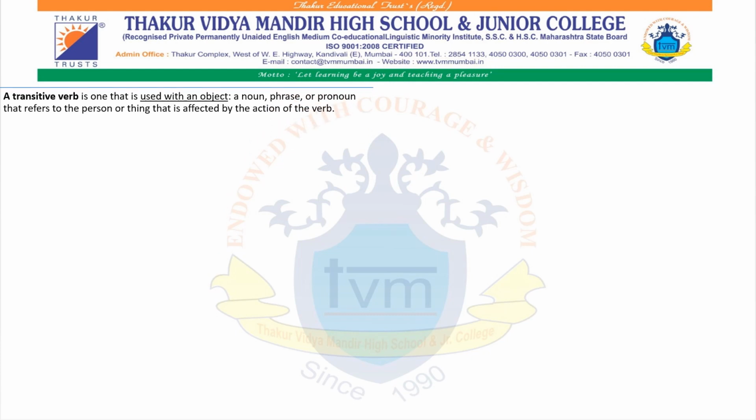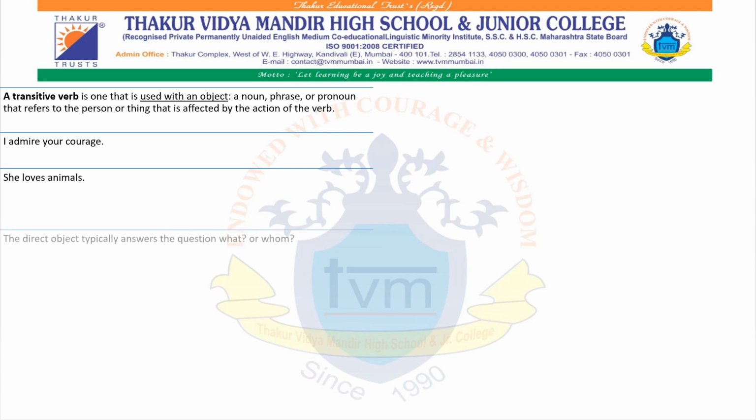A transitive verb is one that is used with an object, and the object can be a noun, a phrase, or pronoun that refers to the person or thing that is affected by the action of the verb. Example, I admire your courage. So there is a subject I, there is a verb admire, and the object is your courage. She loves animals. She, subject, loves, verb, animals, object.